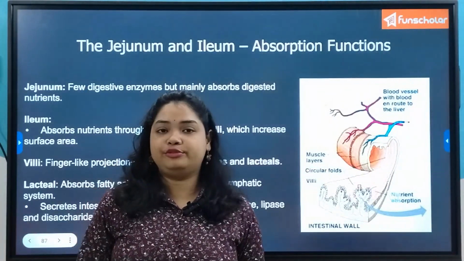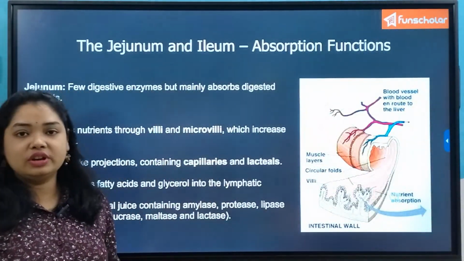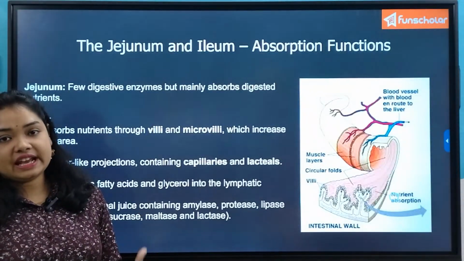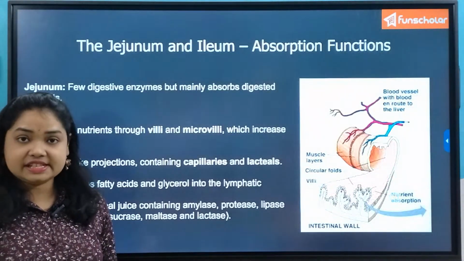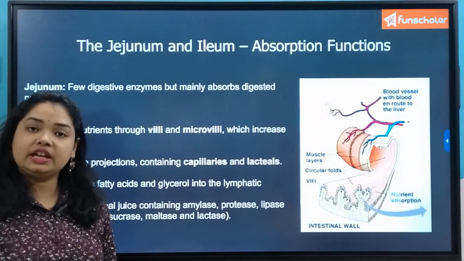Now the lacteal is a part of the lymphatic system only. So this lacteal absorbs the fats in the form of fatty acids and glycerol and drains them again into the